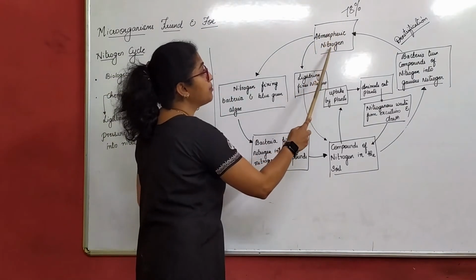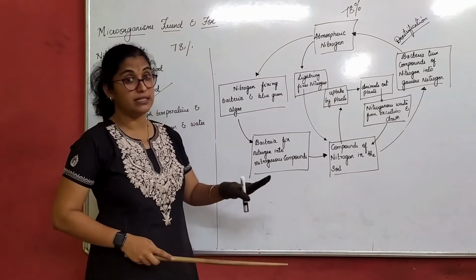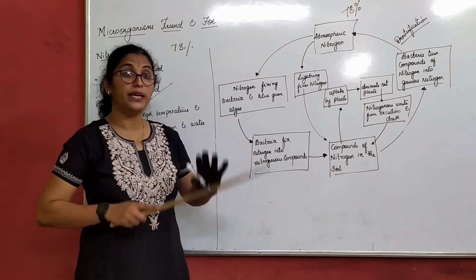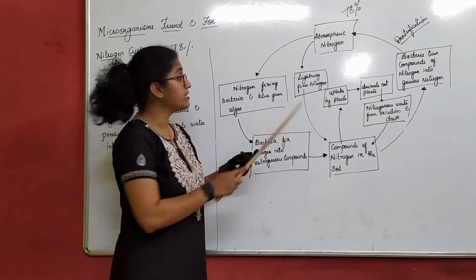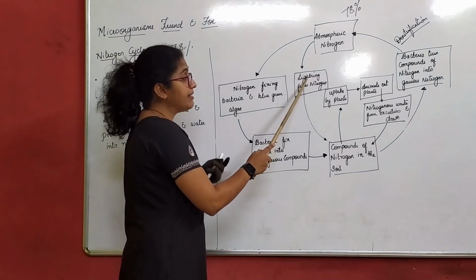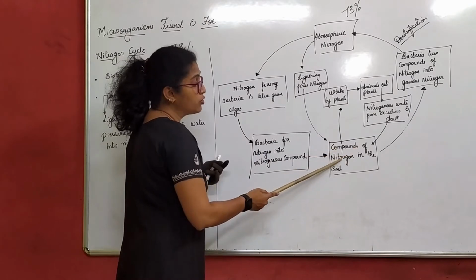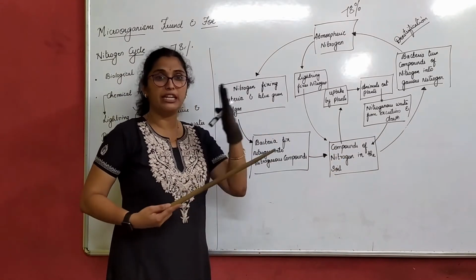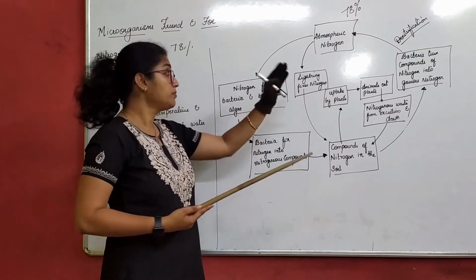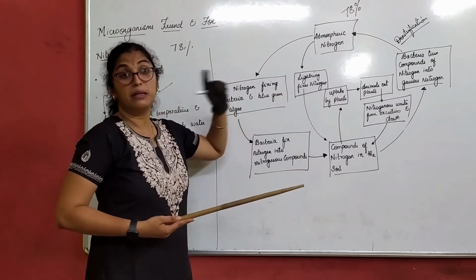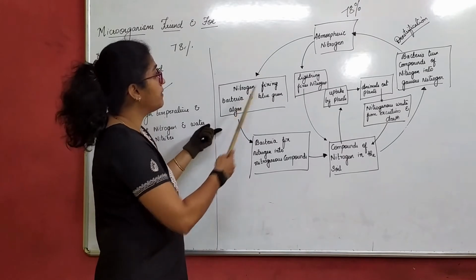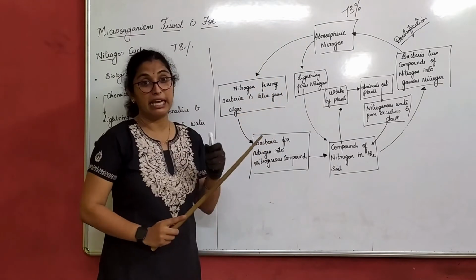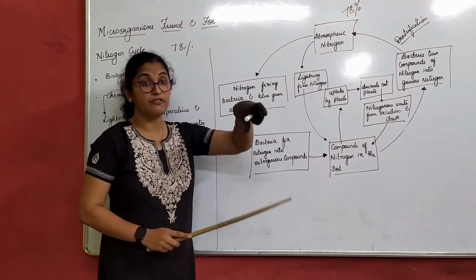78% of the atmosphere is nitrogen, which plants cannot consume directly. It has to be fixed. How can it be fixed? It can be fixed by the lightning method into compounds of nitrogen present in the soil, by high temperature and pressure, as we understood. That is the chemical method. Then the biological method: nitrogen fixing bacteria, that is blue-green algae. Yes, nitrogen fixing is the first step.